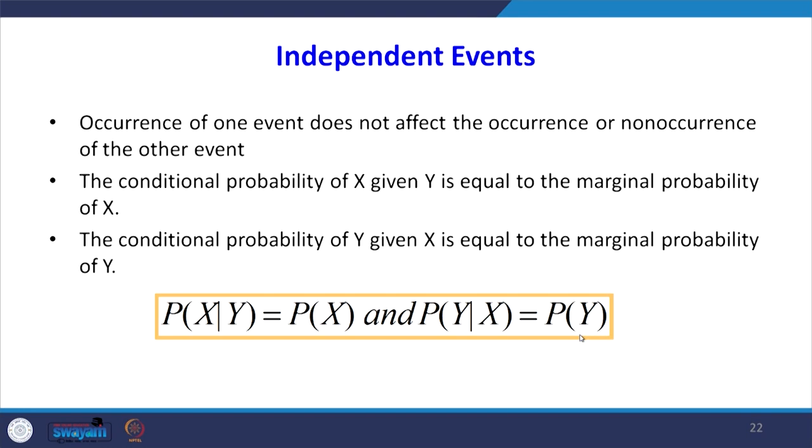Then independent events. Occurrence of one event does not affect the occurrence or non-occurrence of the other event, this is called an independent event. The conditional probability of x given y is equal to the marginal probability of x. The conditional probability of y given x is equal to the marginal probability of y. We will do one small problem on this. One way to test independent events: suppose P of x given y equals P of x, and P of y given x is P of y, then events x and y are called independent events. We will go into detail after some time with the help of an example.